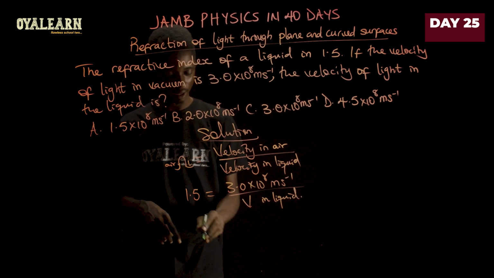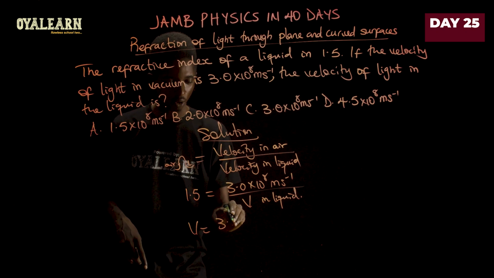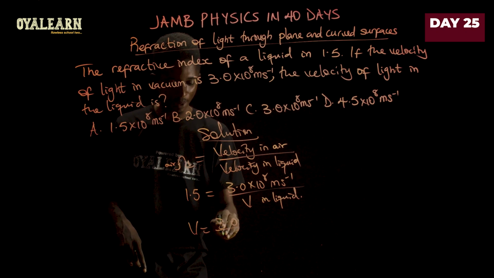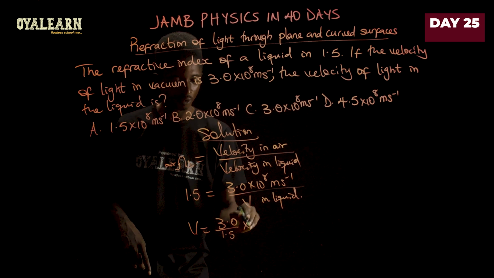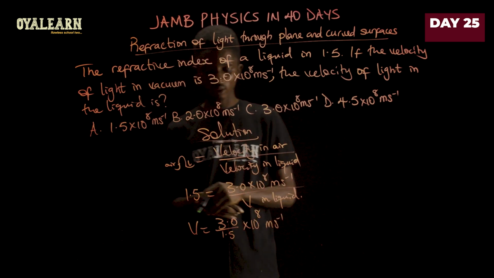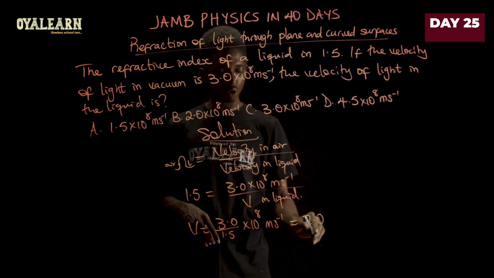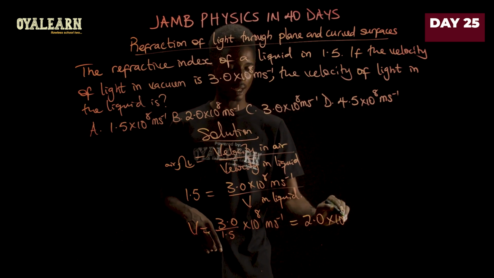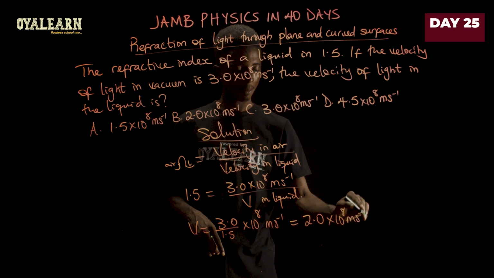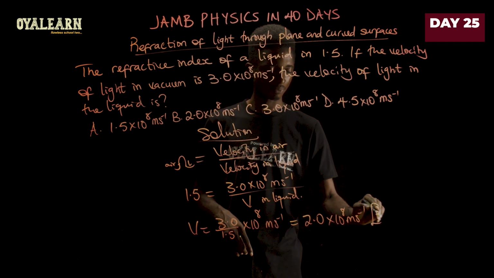So we can then work around this and say V therefore becomes 3.0 divided by 1.5, all of these times 10 raised to the power 8, and it's in meters per second. Now 3.0 divided by 1.5 will give us 2.0. So that will be times 10 raised to the power 8 meters per second. So the correct option here is B.